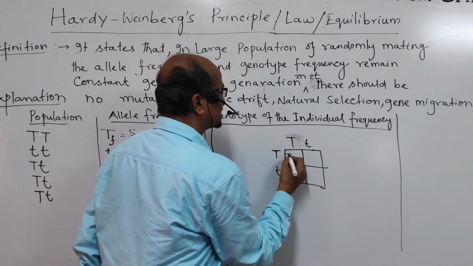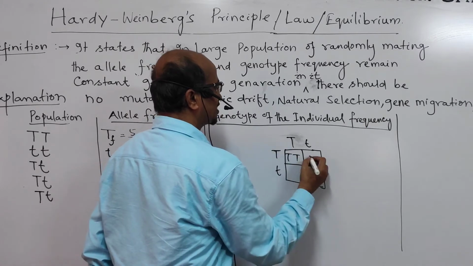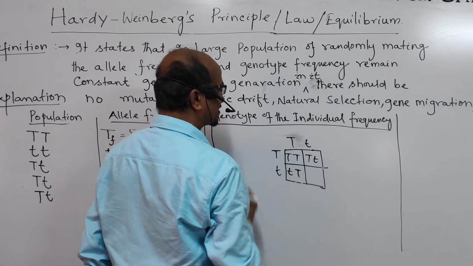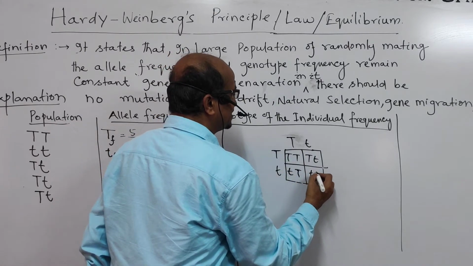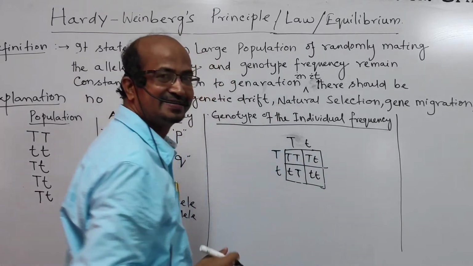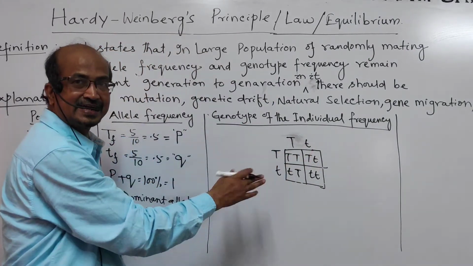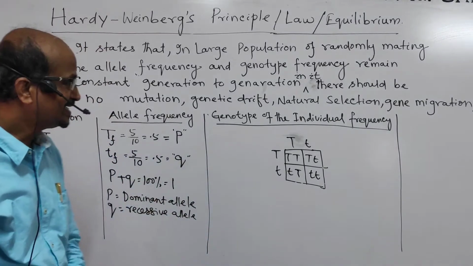Either they may be pure tall, or heterozygote tall, or it may be pure dwarf. Only this variety of individuals will be seen. Others cannot be seen.